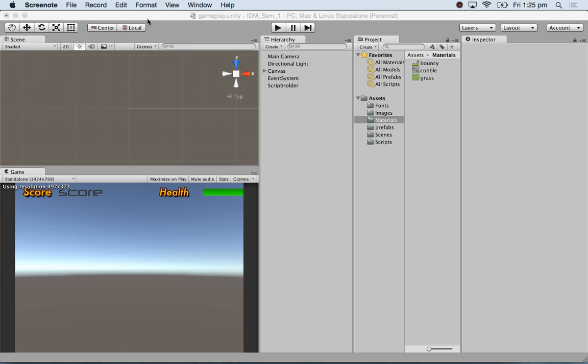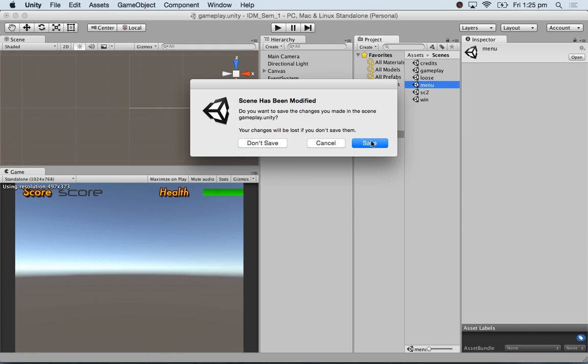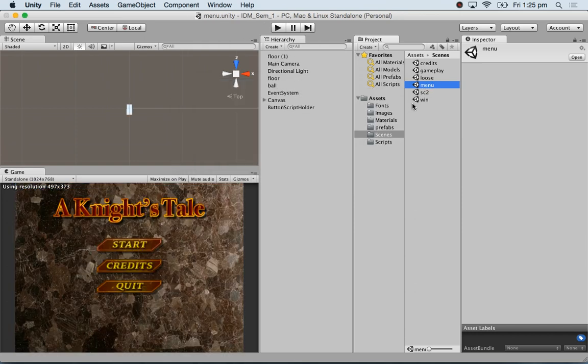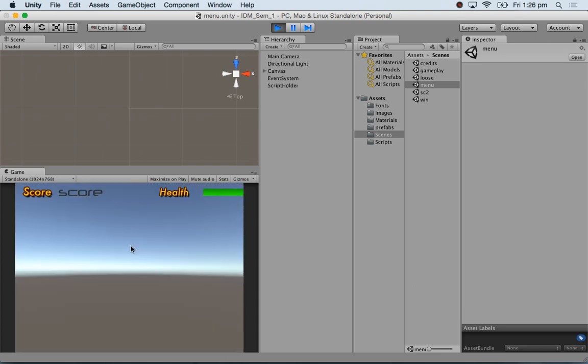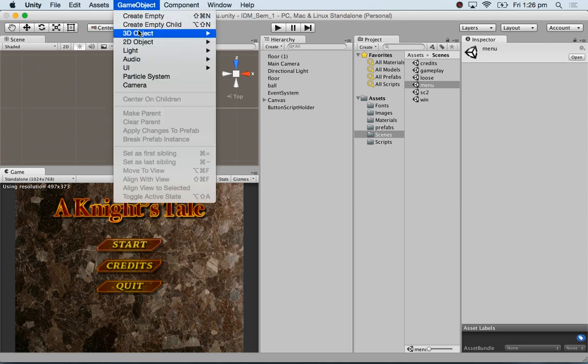So to start with, I've gone back to our scene that we are forming. You might remember that there was a menu scene, and if I play this, we have got the buttons done. I haven't done all the highlights, but I showed you how to do rollovers, and it comes to the gameplay scene. So in this scene, I'm going to make a floor.